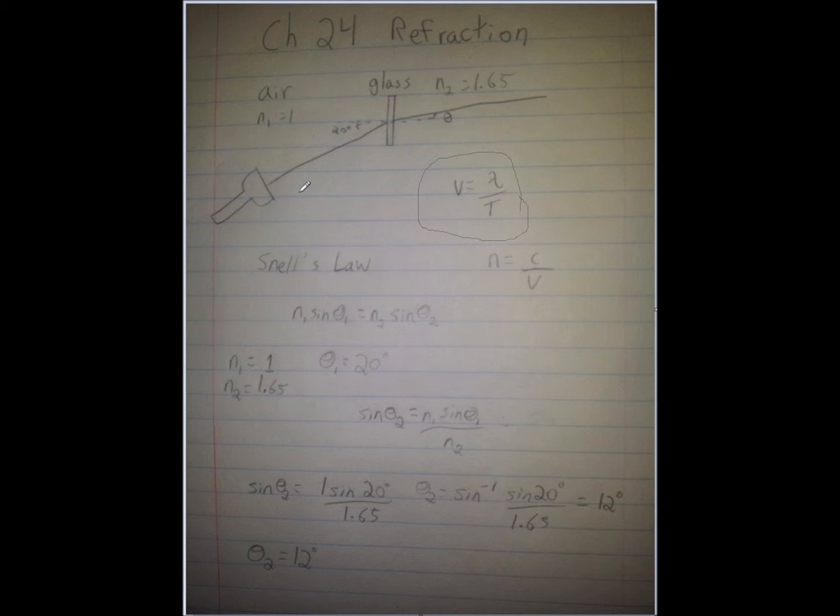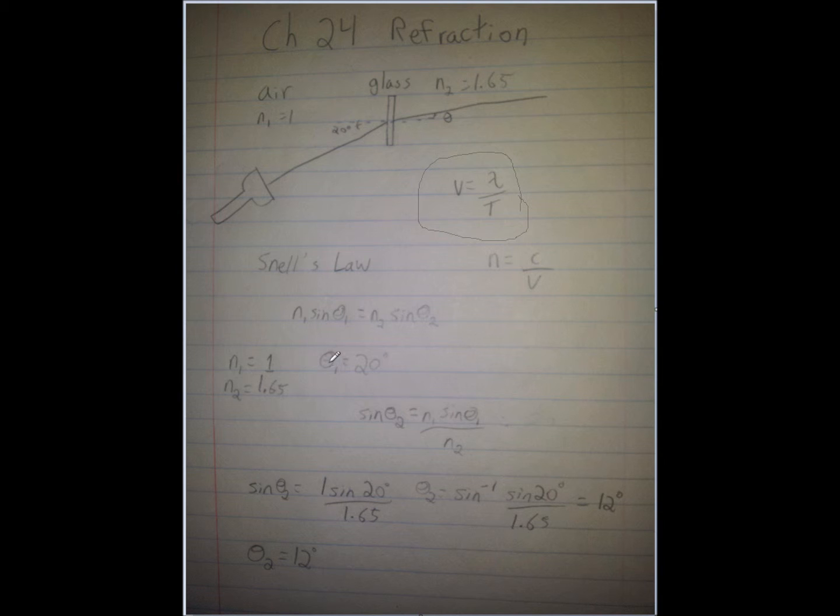So using Snell's law down here, which is the index of refraction of the first medium, or the original medium, times the sine of the angle between the normal and the light, equals the index of refraction of the second medium, or the medium you're passing through, times the sine of the angle between the light and that normal. So we set it up all down here.